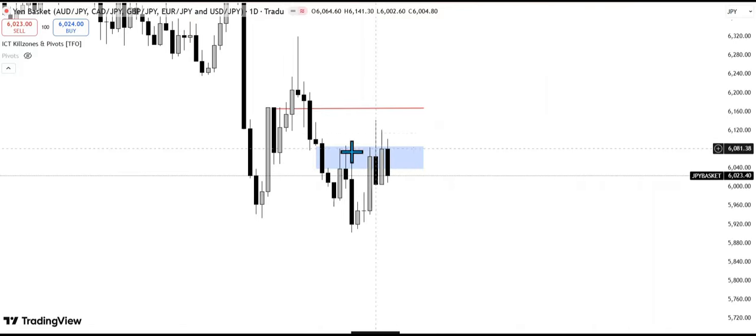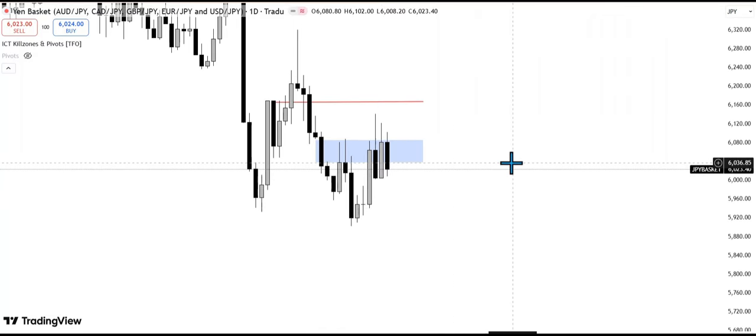So if you look at the daily time frame, you can see we have this fair value gap here, and price has not violated this fair value gap. We had more of a consolidation within this fair value gap. You can see we tagged it on Tuesday, Wednesday, Thursday, and Friday, and still we did not violate it.